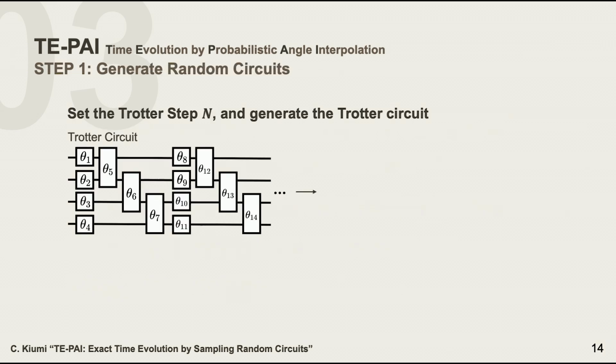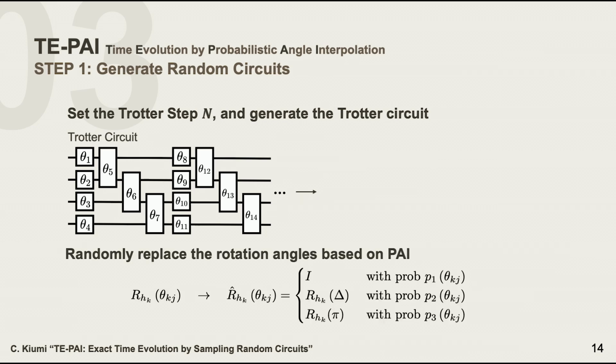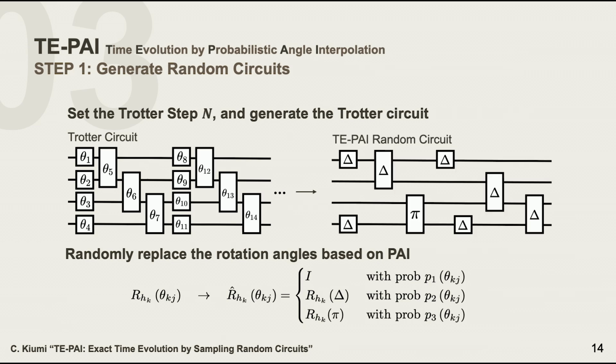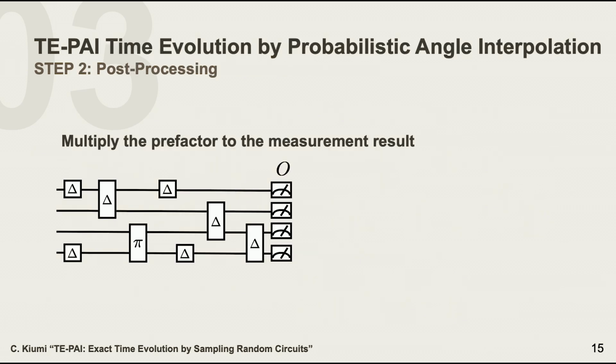So as step one, first we set the Trotter step N, and then generate a Trotter circuit, and then randomly replace the rotation angles based on the PAI method that I introduced in the previous slide, to make shallower quantum circuits which only have fixed delta and pi rotation angles. And then we multiply by the prefactors.